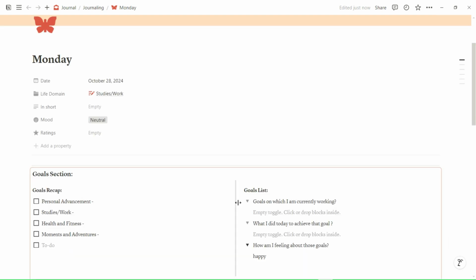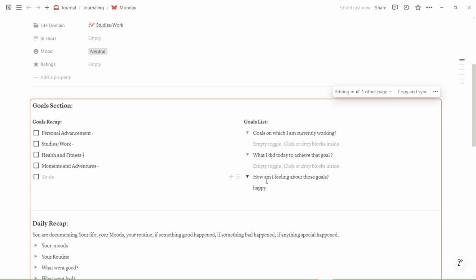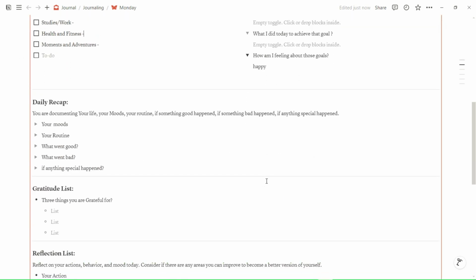Let's start with the goals section. This is where you set intentions and remind yourself of your main focus. It can be anything, long-term goals, daily goals. Now next we have the daily recap section. Here you can quickly jot down the key moments and highlights of your day. Think of it as a brief summary of the day. This helps you see what you have accomplished and appreciate your day, even in small ways.